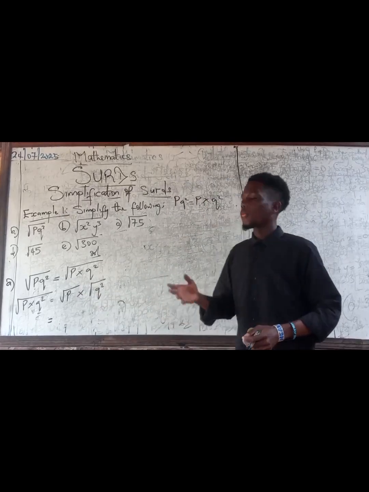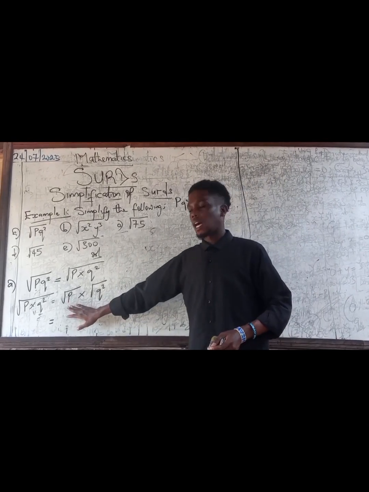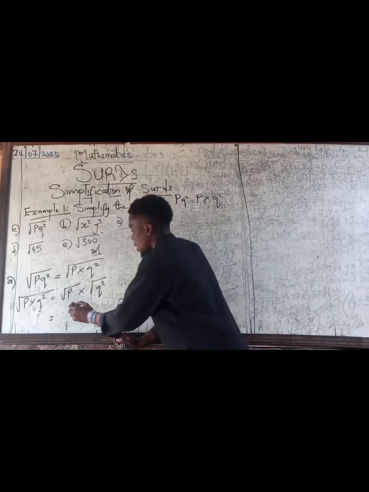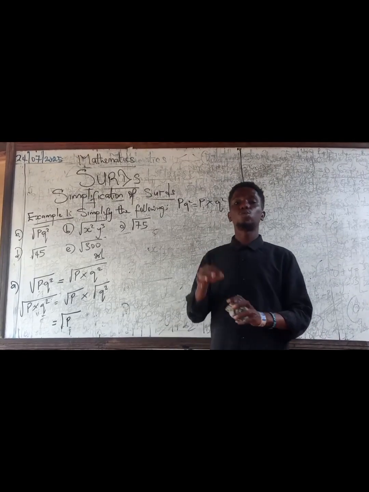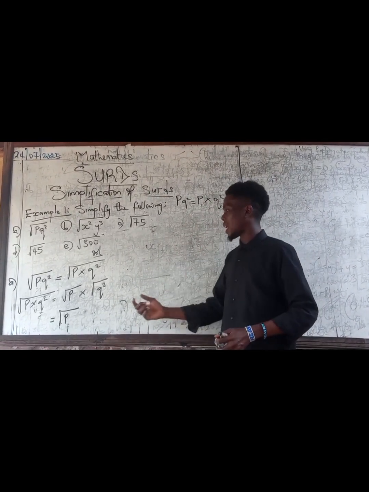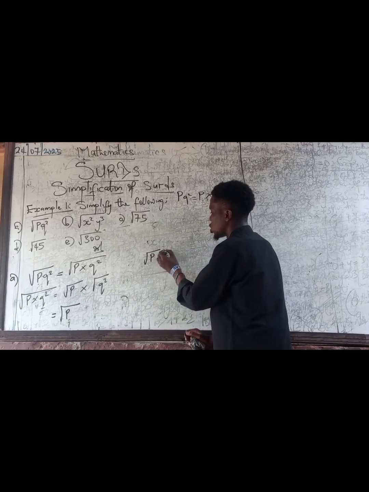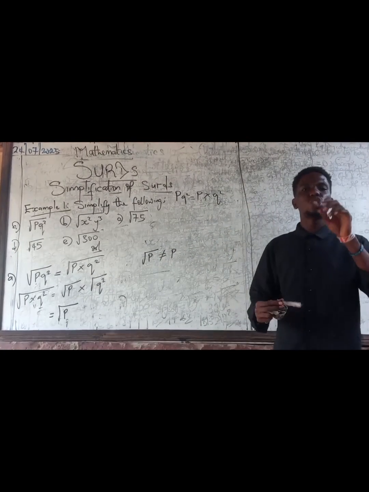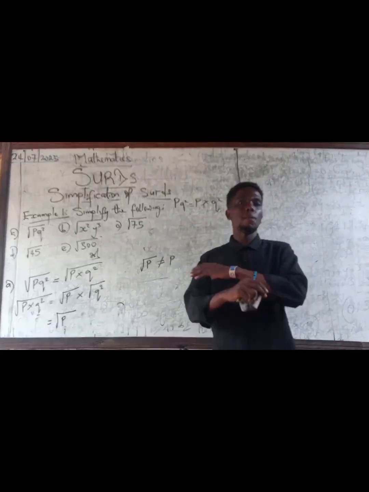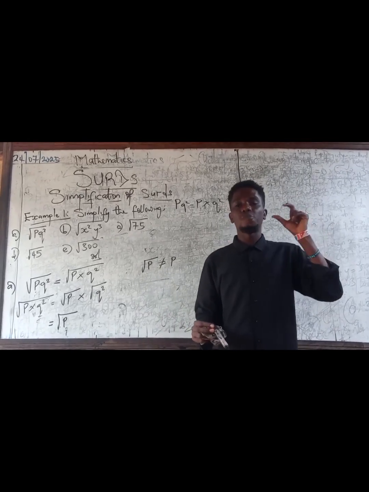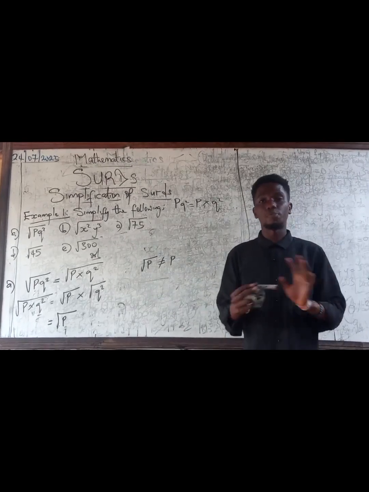Now, square root of p. Since we don't know the value of p, right? So we are going to leave it as square root of p. Now, p is a variable, alright? What I mean by variable is p can be any number. Since we do not really know what the number is, we are going to leave it as square root of p. It would be wrong for me to say square root of p is p. Please, square root of p is not p. The reason why is because p is not specific. P is a variable. We don't know the number. P might be 4, p might be 10, p might be 5. So you can't say that square root of p is p. Alright, so that is why we don't do that. So rather, we just leave it as square root of p.